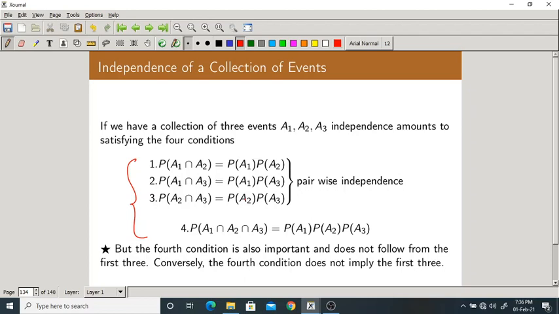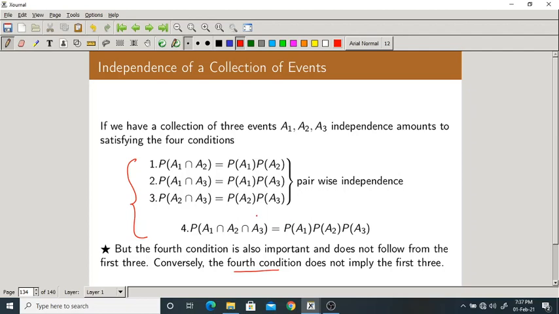To check whether the given three events are independent or not, you need to verify all these four equations. One more time I am referring to this last sentence. What it says is, just because these three equations are true, it does not mean that the fourth one is also true.